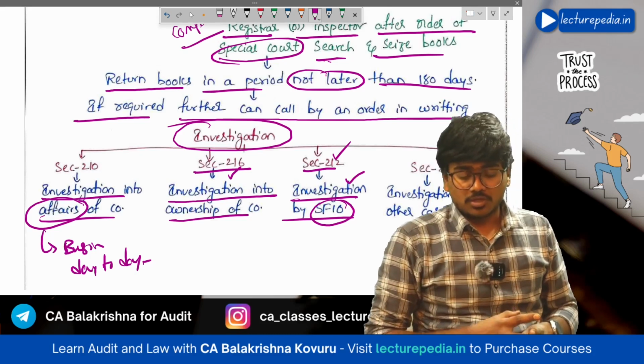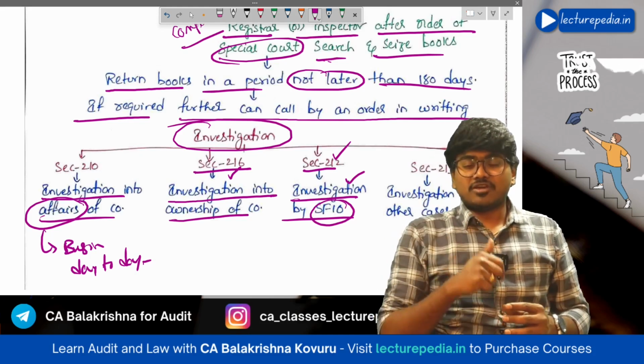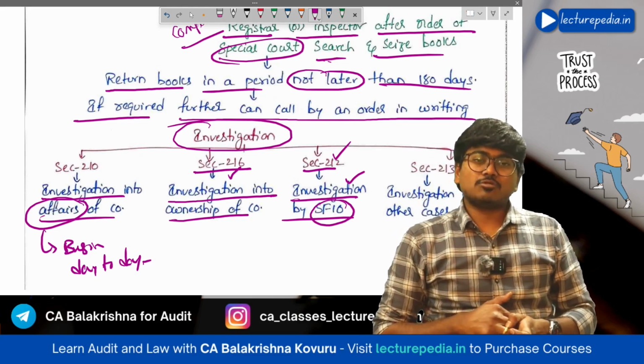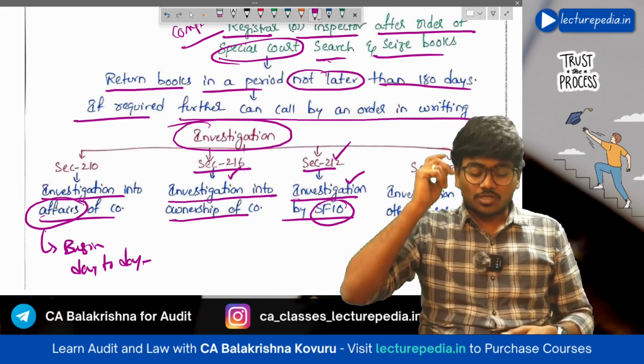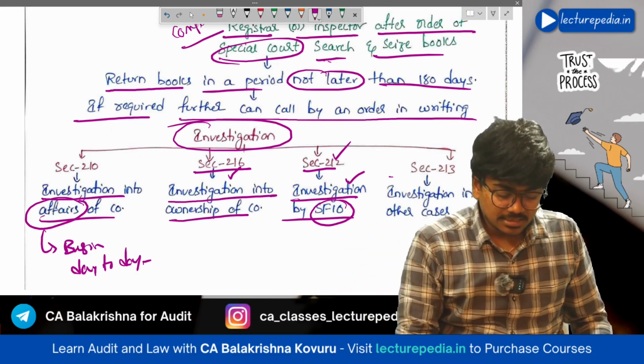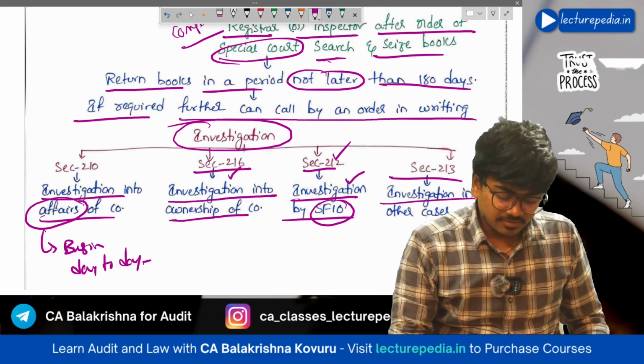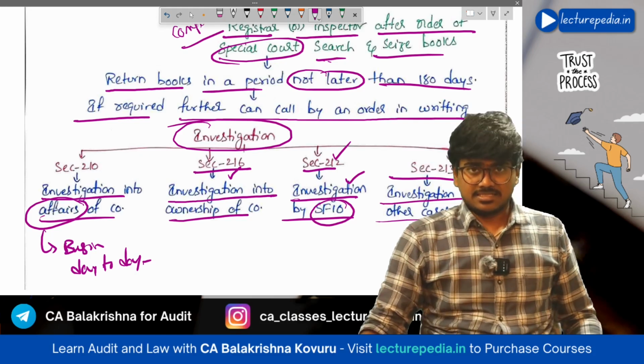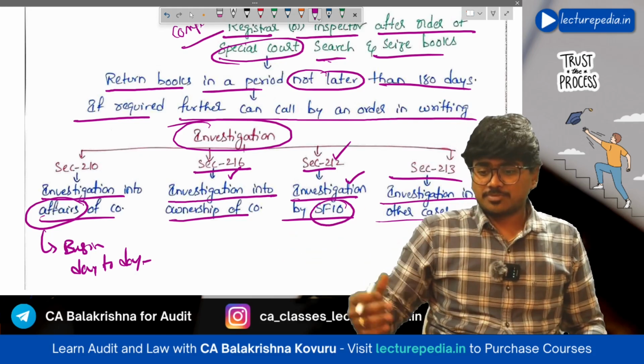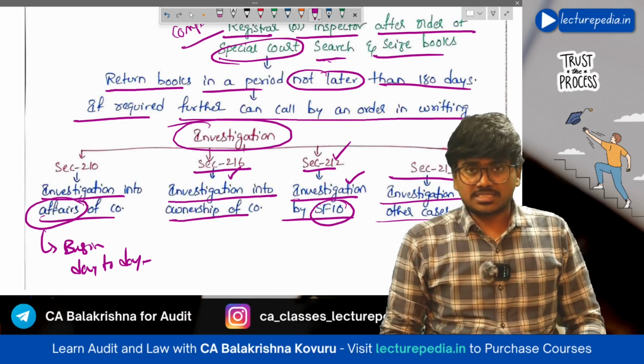Only in such situations will SFIO enter the scene. Next, section 213 deals with investigation in other cases. So these are the four sections with respect to investigation that we will be discussing.